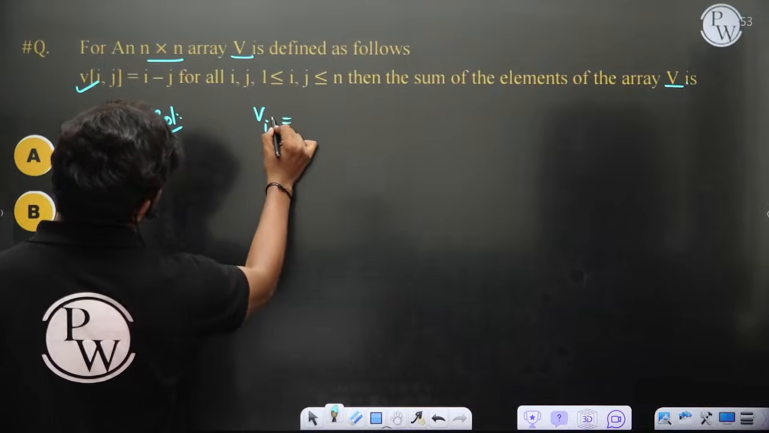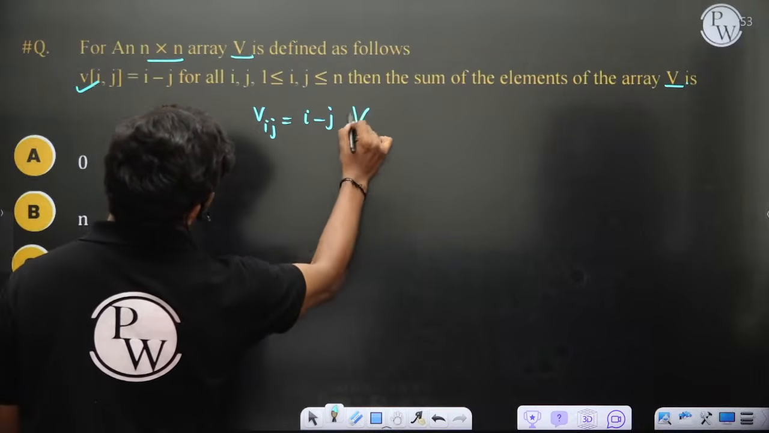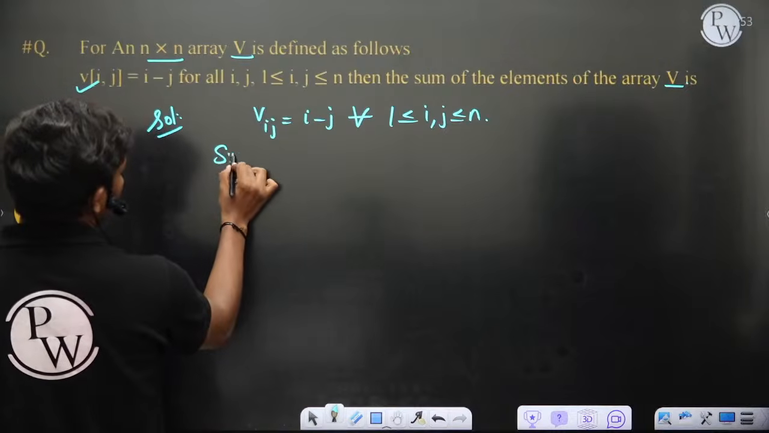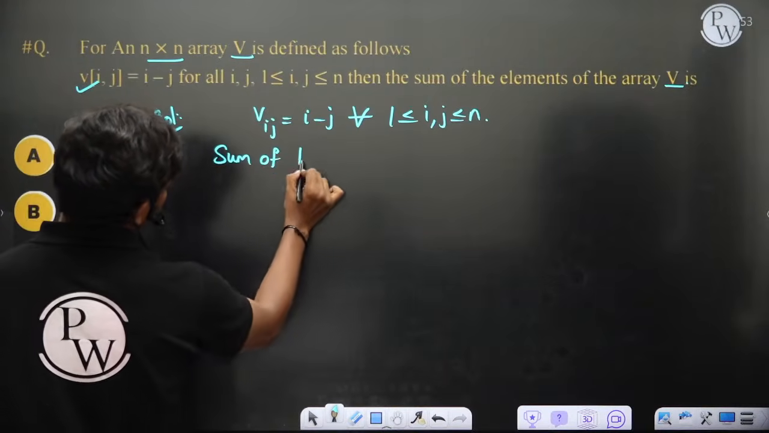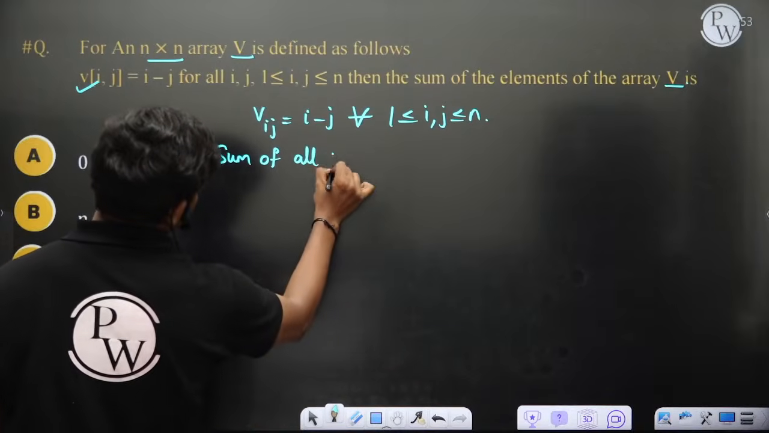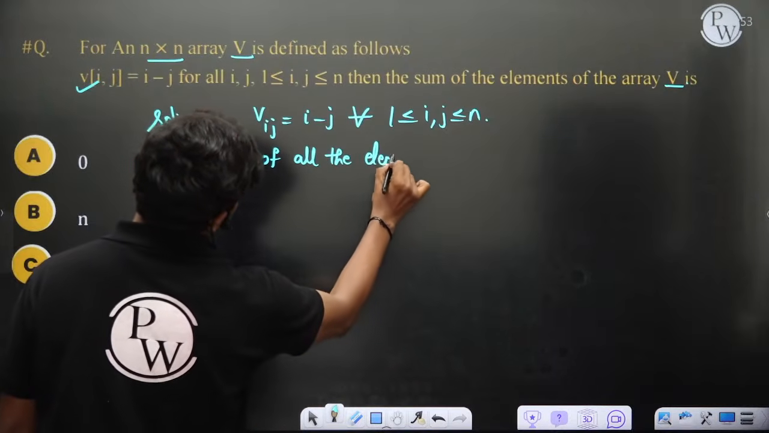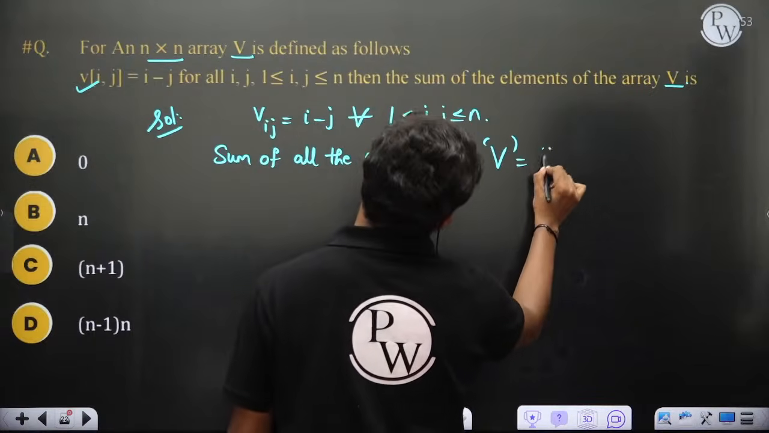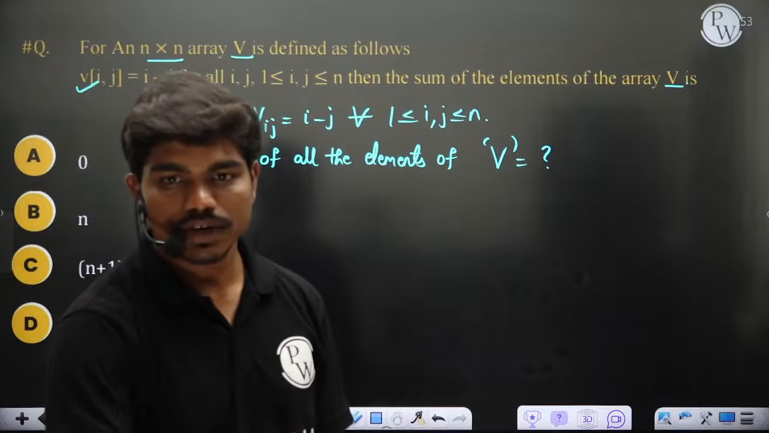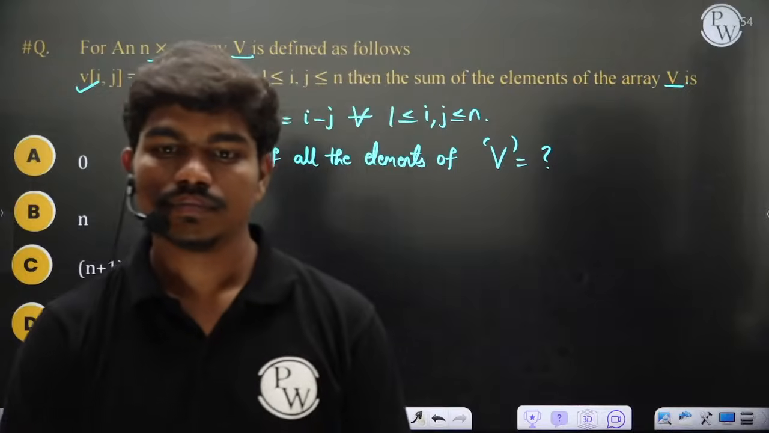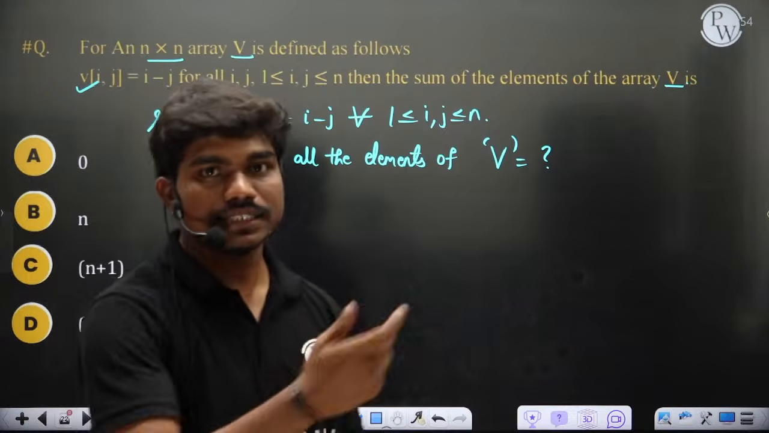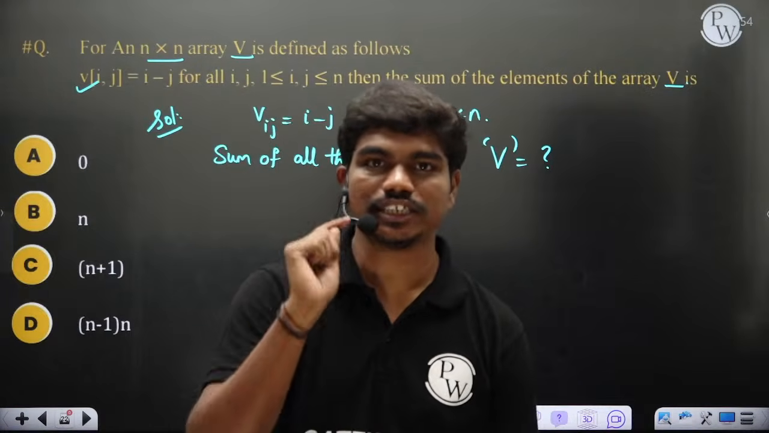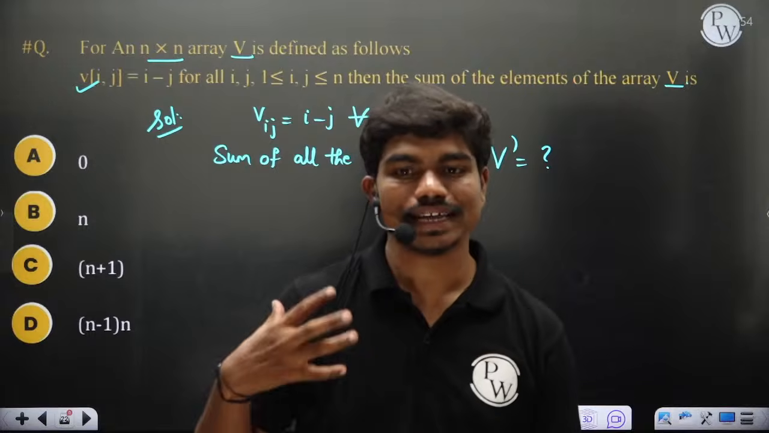Vij is equal to i minus j for all 1 less than or equal to i, j less than or equal to n. Then what is the sum of all elements of V? Can anyone tell me? For example, if I had defined i plus j, you have seen how things come up. If it is i minus j, then what would be the sum of all the elements of the matrix?